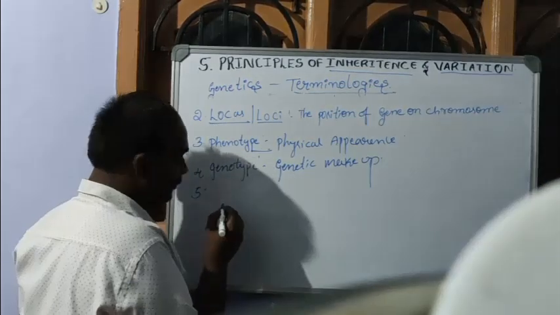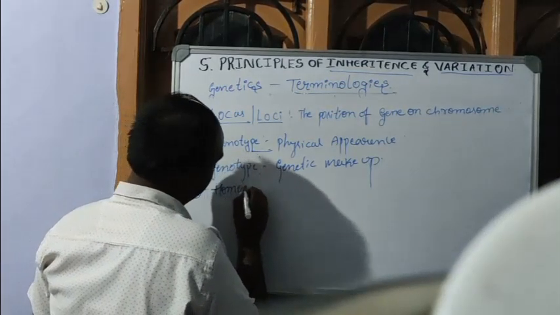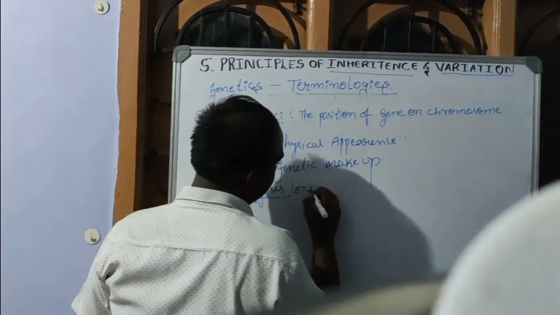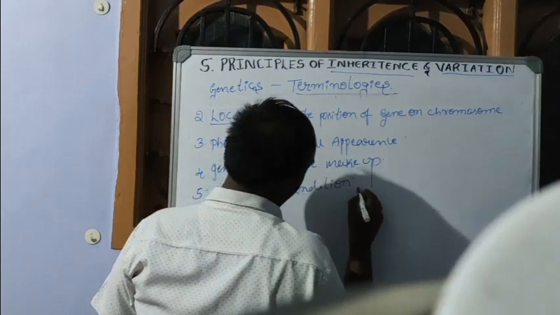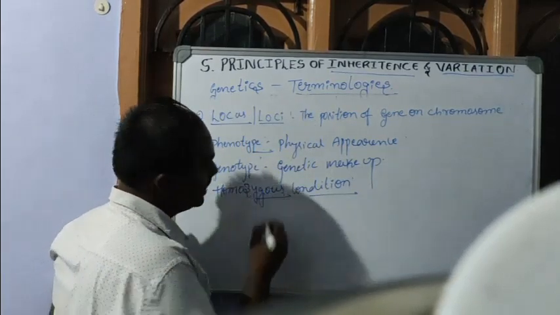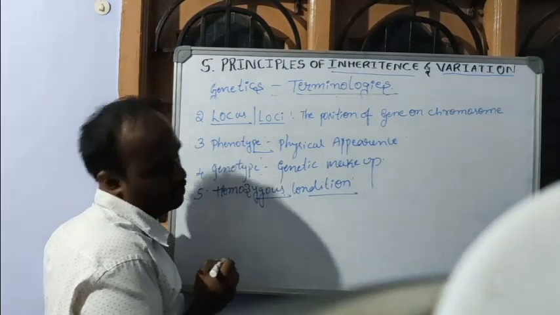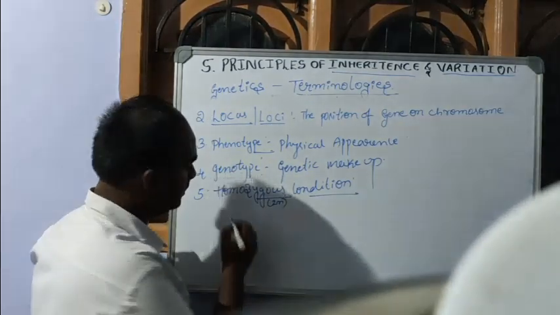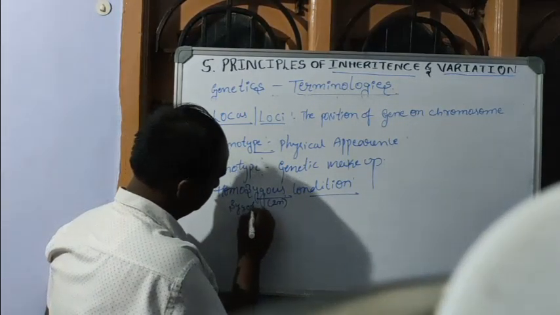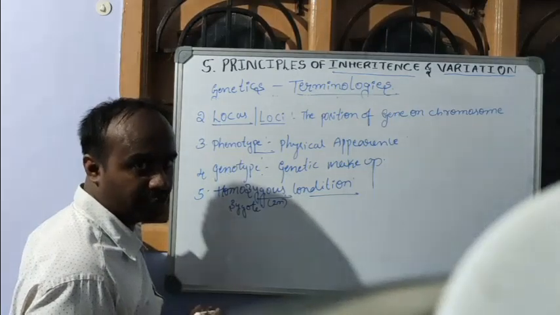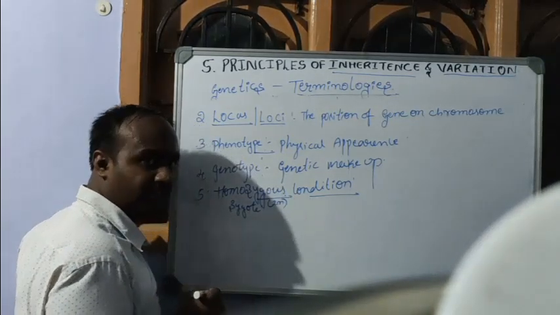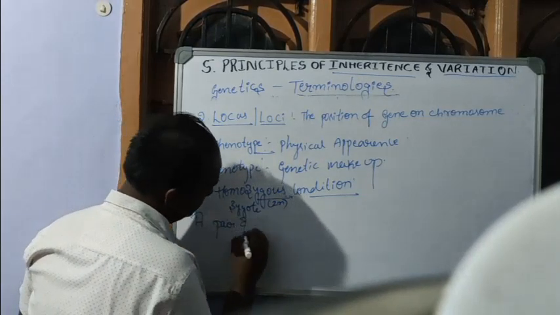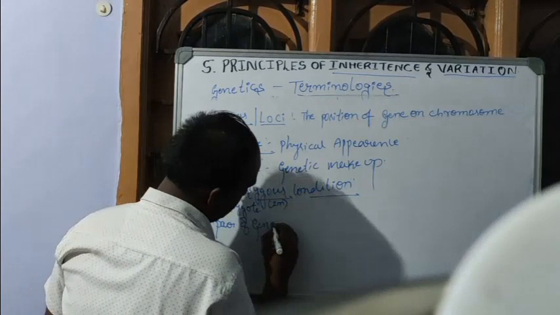Next, the fifth one we are going to study is the homozygous condition. Homo means same, and zygous comes from zygote. We also know that the zygote is diploid in nature. So, homozygous condition is defined as a pair of genes for a particular character